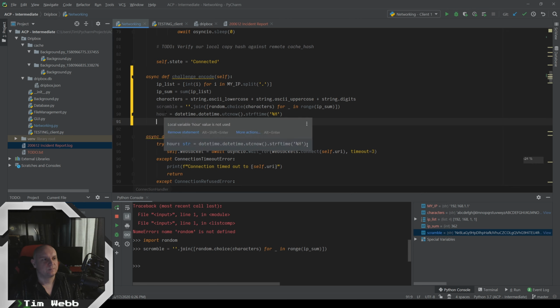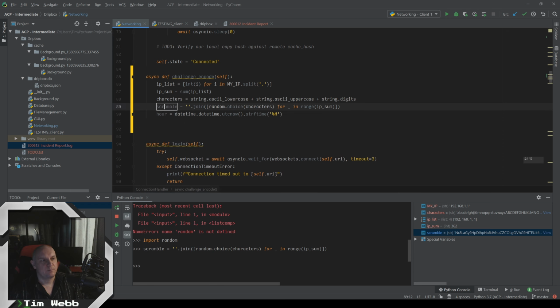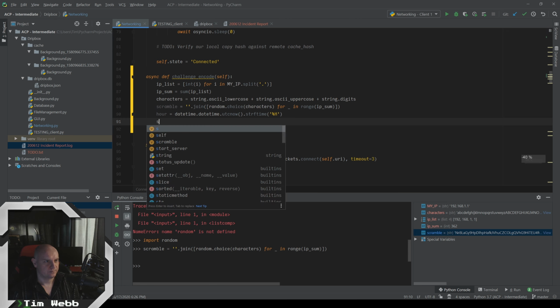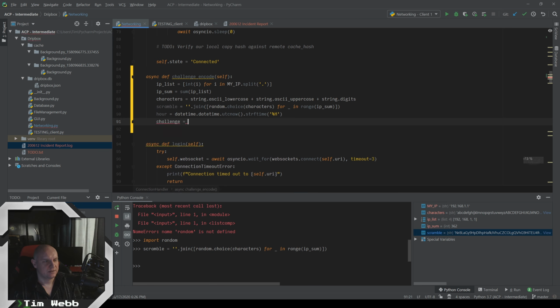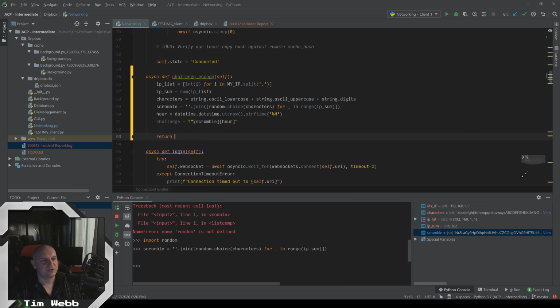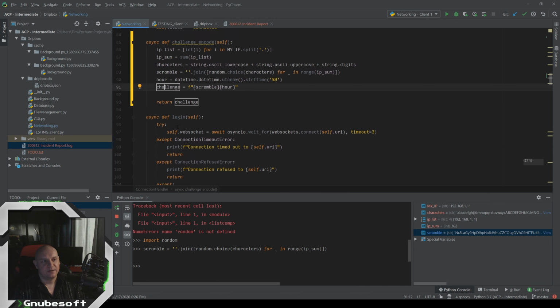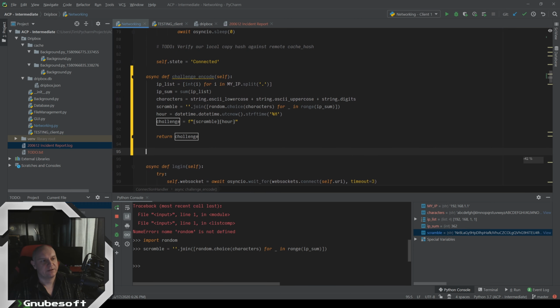Now we could put this hour at the end of the scramble by simply doing challenge is going to be equal to scramble and hour. So if we return this challenge now, and our client and server are communicating through little JSON packets, it'll get this challenge and it'll say, well, in fact, let me write the decode right now, just so you can see what I'm talking about.